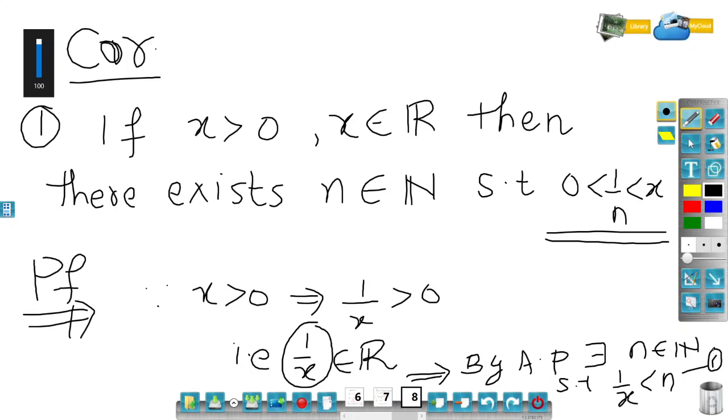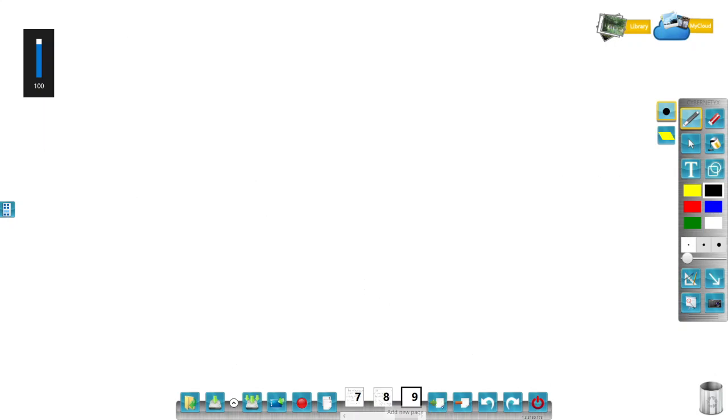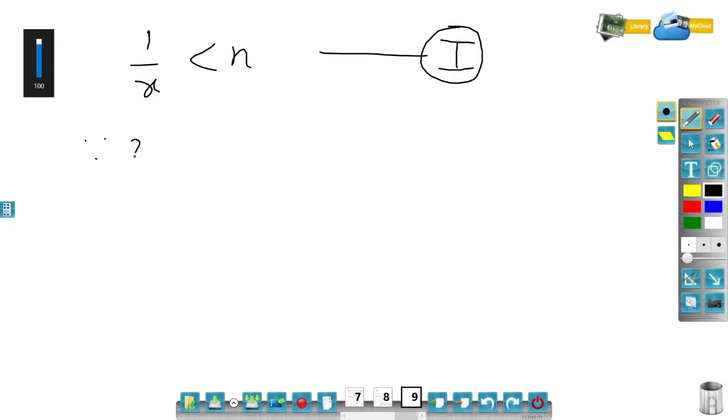Okay, so now since x is greater than 0, let me go on the next line. What I got is 1 by n. Let me write down that 1 by x is strictly less than n. So I have called it as 1. Since x is greater than 0, if I multiply x by 1, then what I will get is 1 is less than x into n.